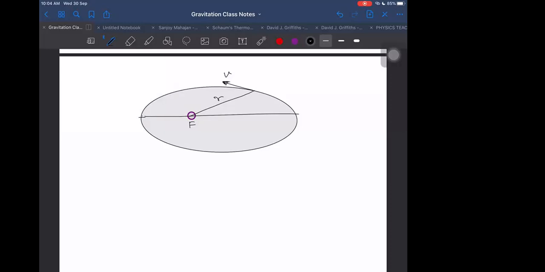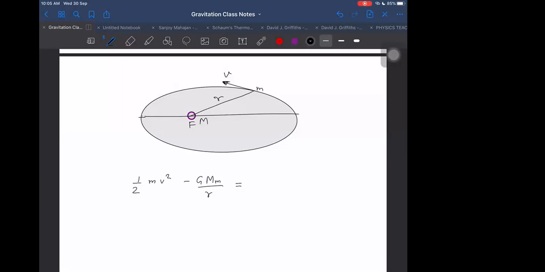Then I can write half m v square minus G capital M small m by r, that is the kinetic energy plus potential energy, that is equal to total mechanical energy.